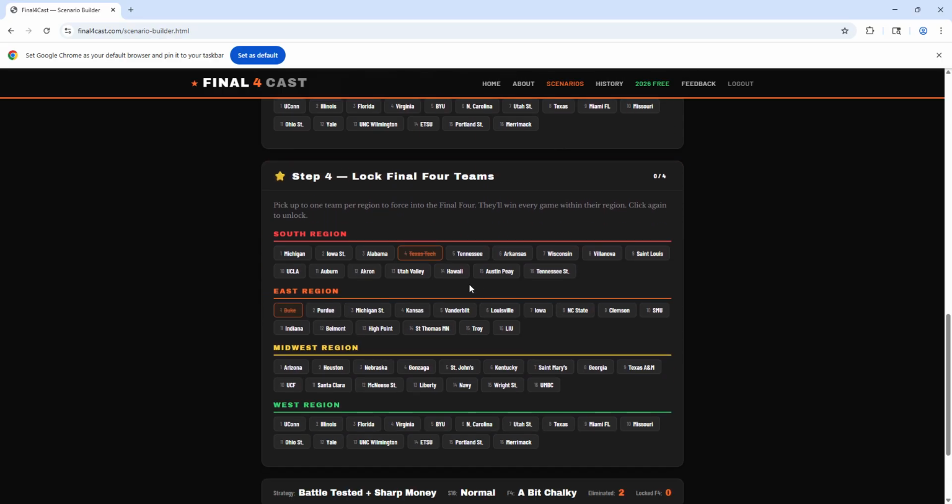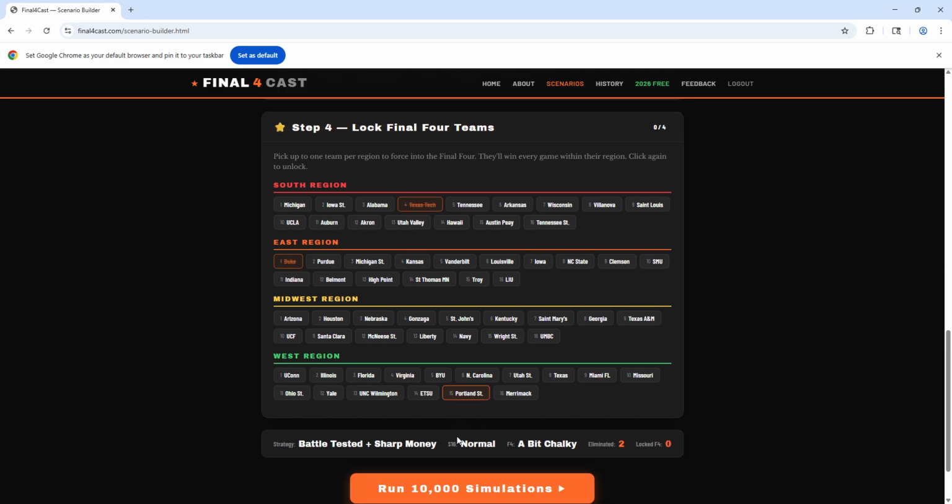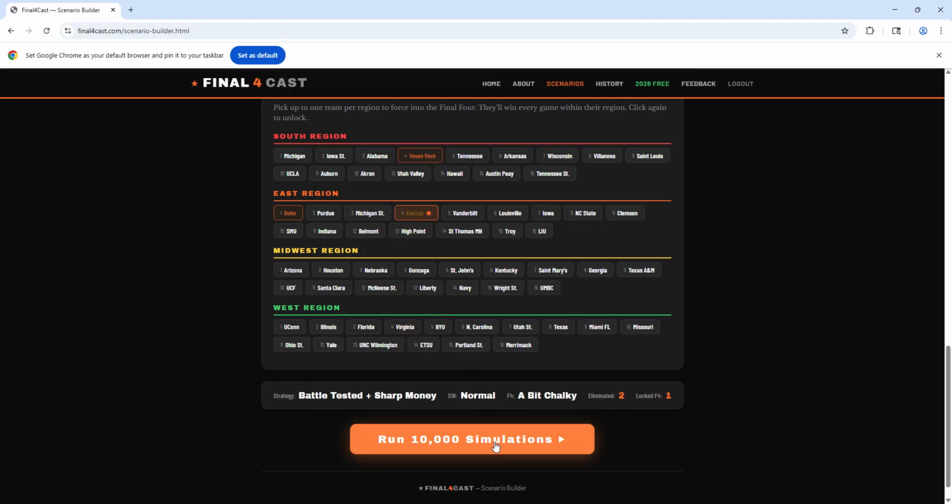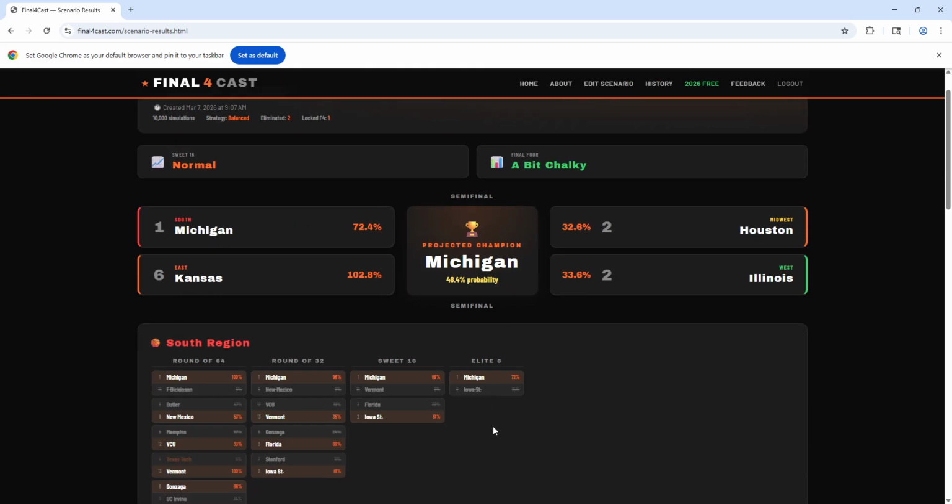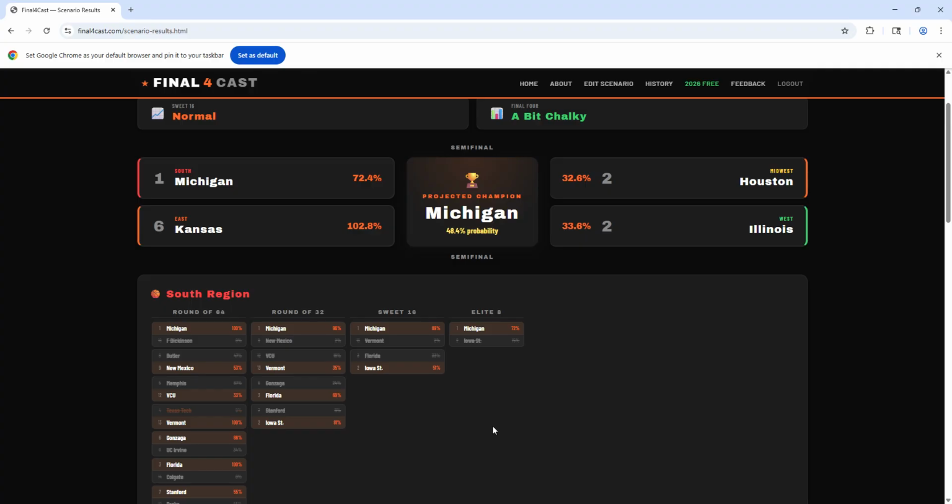The next step, we can lock Final Four teams in. You notice that Texas Tech and Duke can't be locked in because we locked them out. I'm just going to say for this simulation that Kansas is going to make the Final Four. And then we will run our 10,000 simulations, and we get that result.